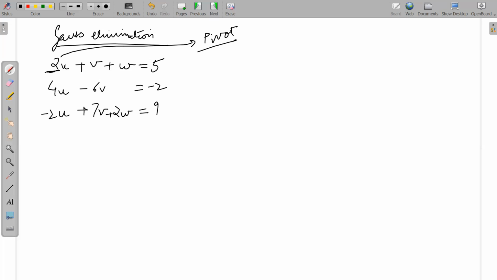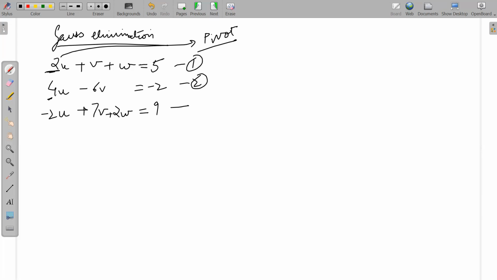You divide by this pivot everywhere, and based on that you multiply the equations. So what do you have here? You have 4u. So you'll multiply this equation by how much? If you look at the term corresponding to u compared to the pivot, the pivot is 2.